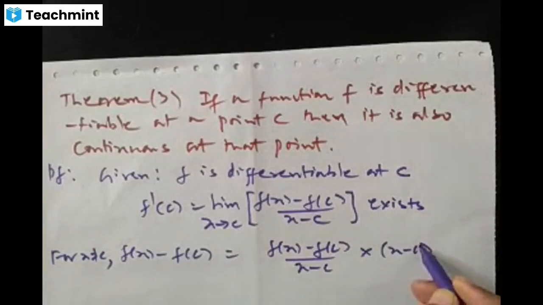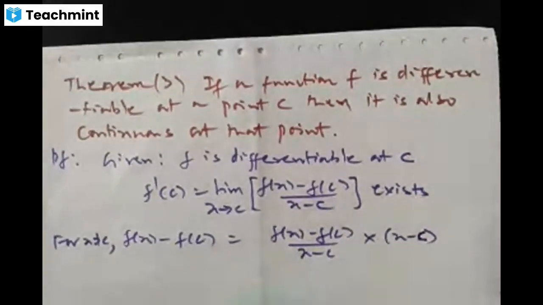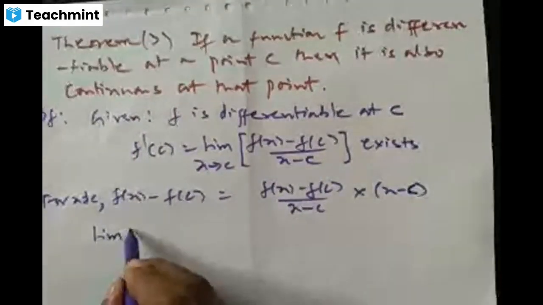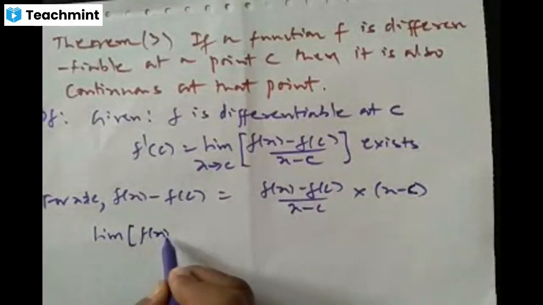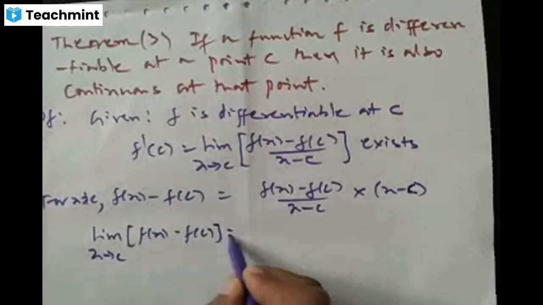I have just multiplied and divided this by x minus c. Okay, now we shall apply limit on both sides as x tends to c.